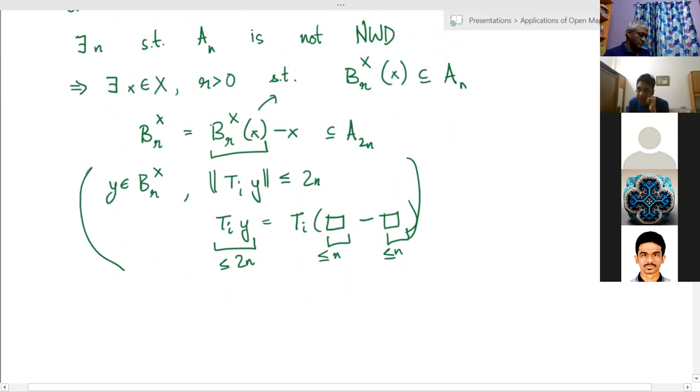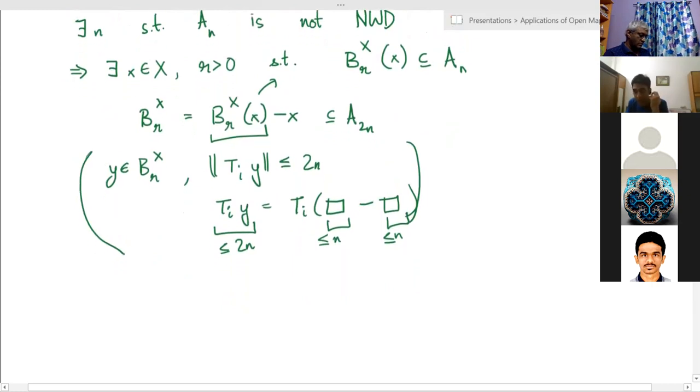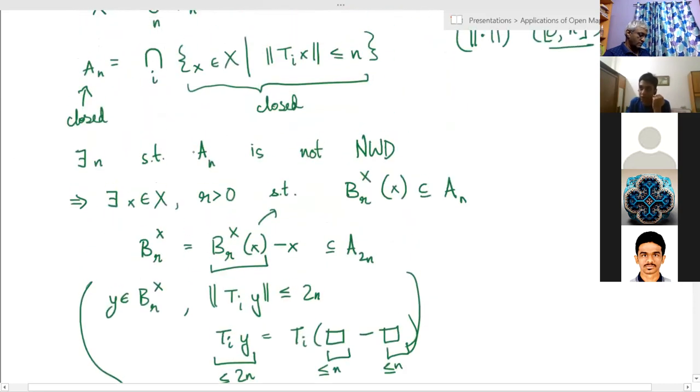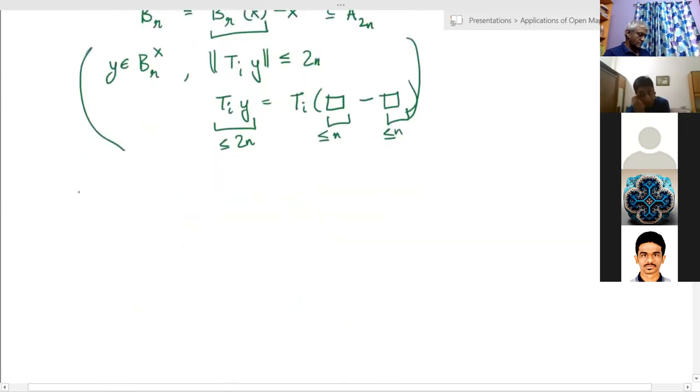So therefore BRX is contained in A2n. So now we'll use this fact to prove the uniform boundedness. We need to find a uniform bound for all the Ti. So let's just apply Ti on something that has norm 1.